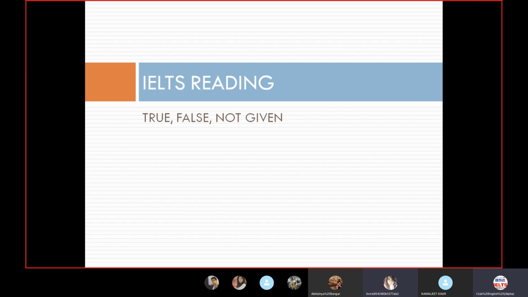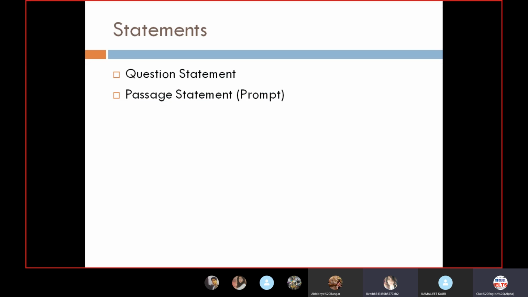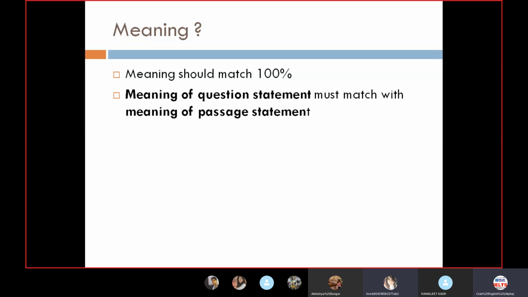So now it's next about true, false, and not given. So what are the statements? There are question statements and passage statements. These are the two statements with which we need to solve true, false, and not given. Meaning should match 100%. This is very important because generally in true, false, and not given, people are confused between false and not given. So we have to match the meaning of the two statements by 100%.